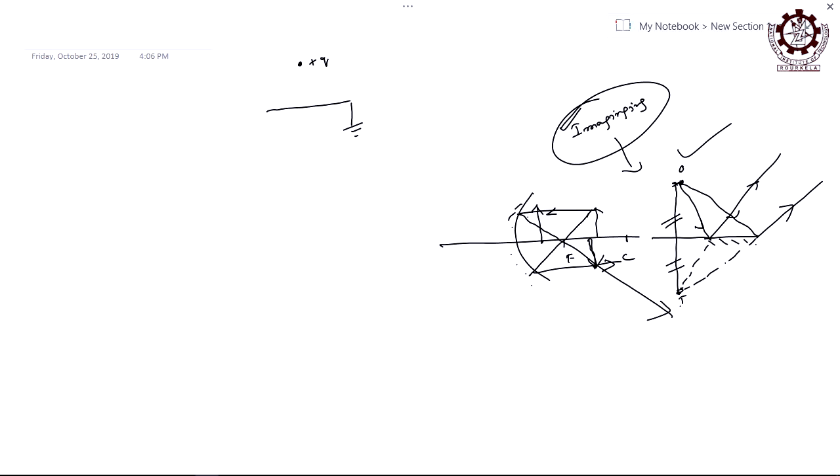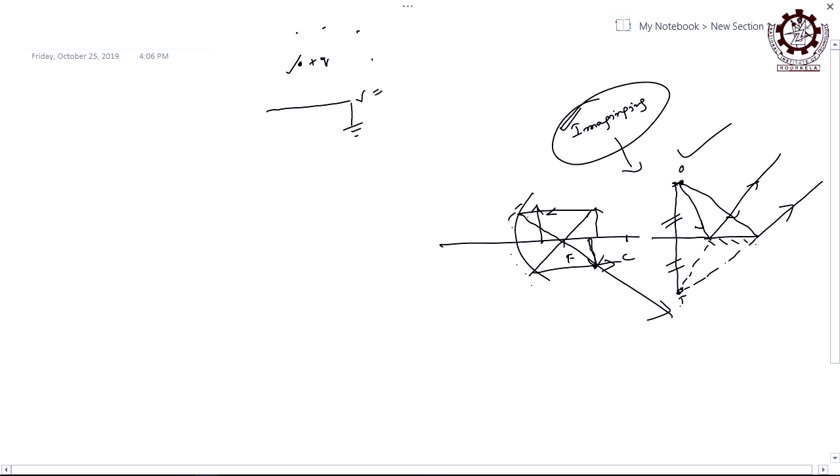First question: is the potential only because of this charge or something else? Suppose you want to find the potential here or here, at any point around the charge. Is it absolutely because of this charge only, or is something else also affecting the potential at that point? So what is the potential of this earth conductor? When it is earthed, what does it mean? Earthing is a very common word in electric circuits. Why do you go for earthing? To make the potential 0.